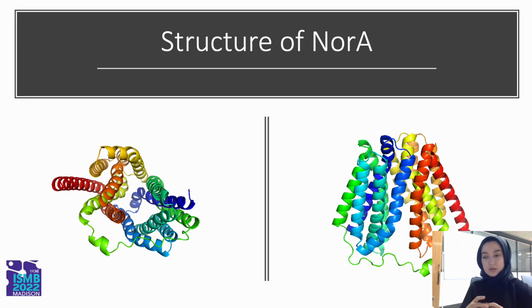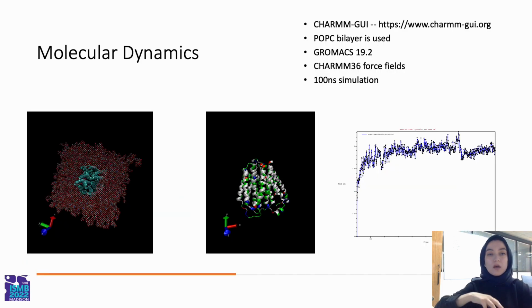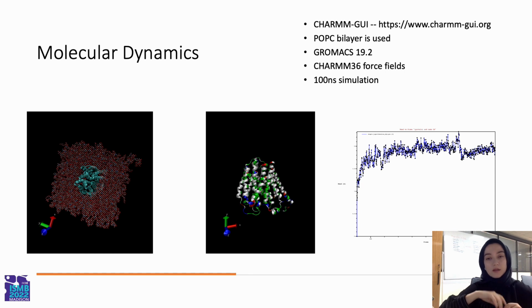We used the AlphaFold generated structure of NorA as our template, and then we created this homology model using it. For molecular dynamics, we needed to prepare the protein, and because it is a transmembrane protein, it is normally inside the phospholipid bilayer. For that, we used CHARMM-GUI, which creates this environment for your simulations. Then we used GROMACS for molecular dynamics simulations,